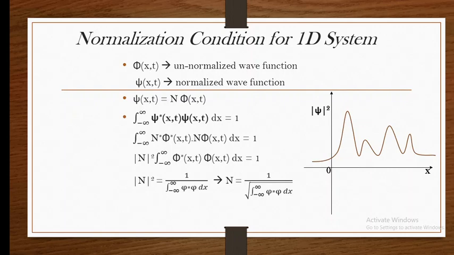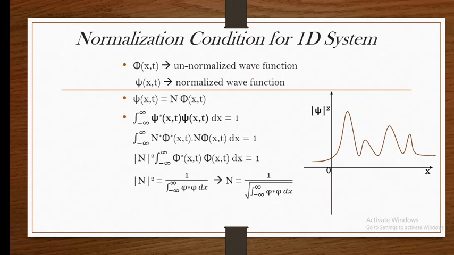The simple answer is that the wave function remains as it is, because ψ is got from the Schrodinger equation, and if you put this normalized wave function, N into φ(x,t), which is nothing but ψ, in the Schrodinger wave equation, again you get the same result.